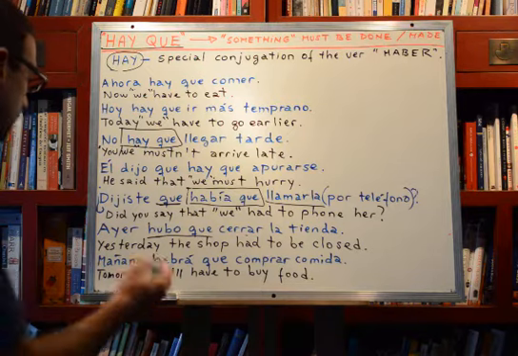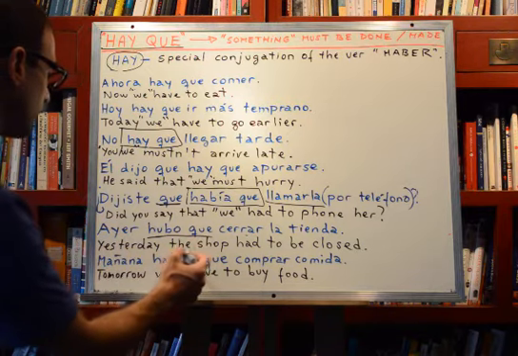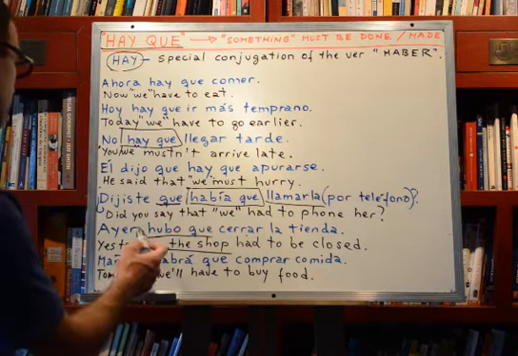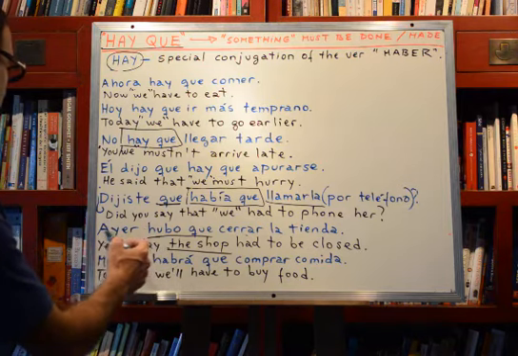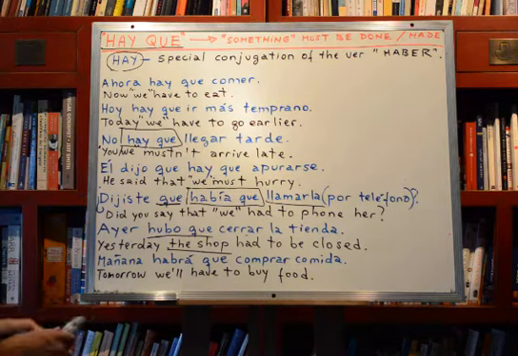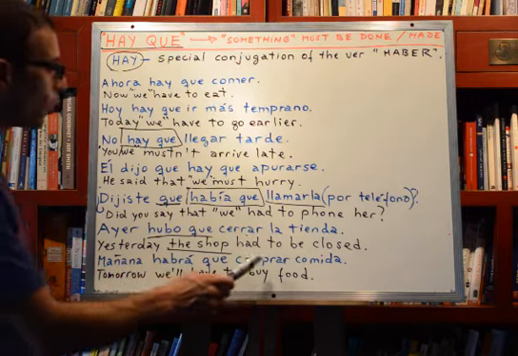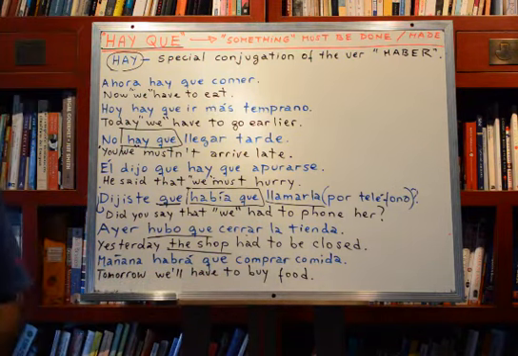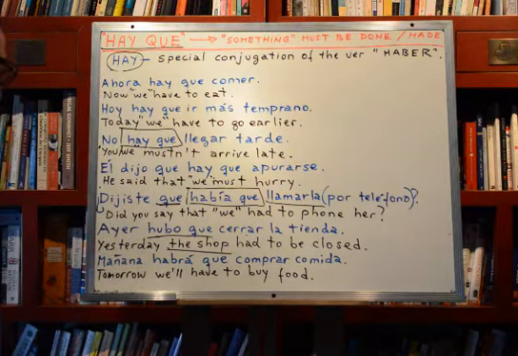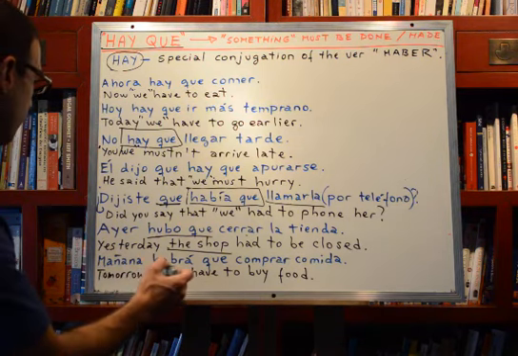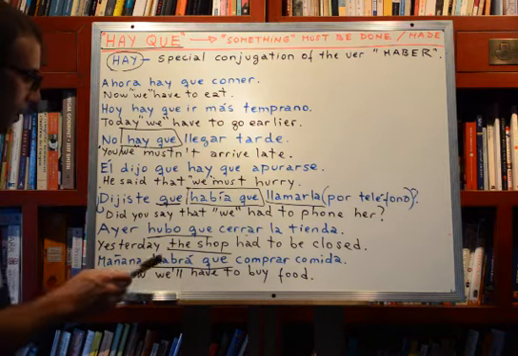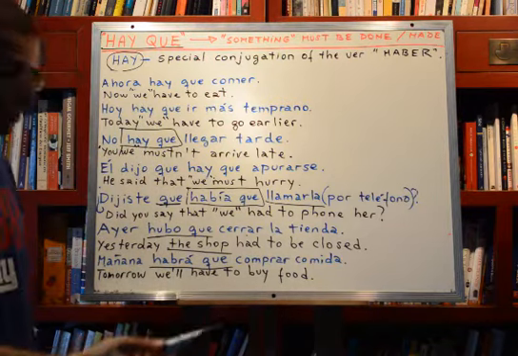The difference is that here in this English sentence there is a subject. The subject is the shop, right? The shop had to be closed. In the sentence in Spanish, there is no subject, okay? But that's just a technicality. The last one, mañana habrá que comprar comida. Same thing. This time, hay que is conjugated into the simple future. Habrá que, right? Tomorrow, mañana, habrá que. It's hay que, but in the future.